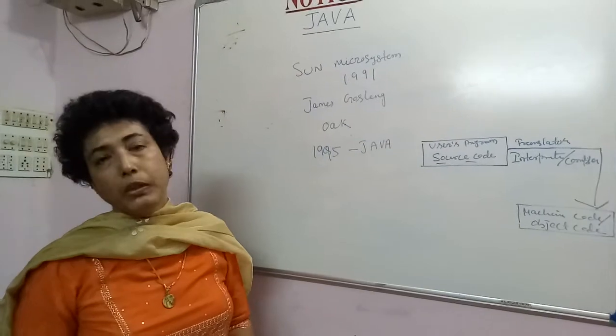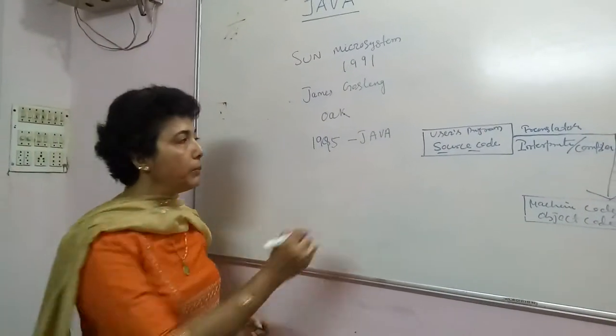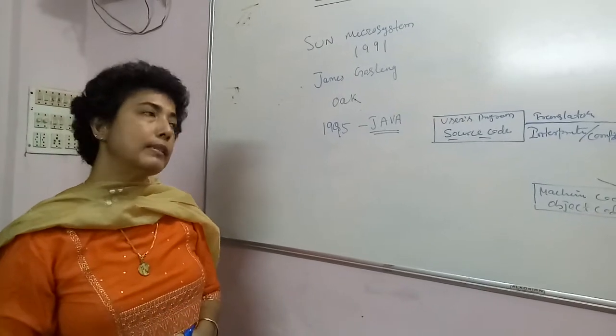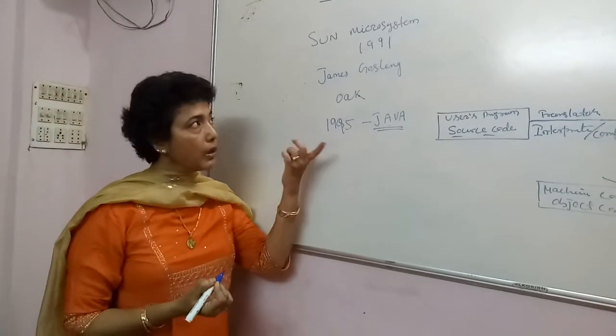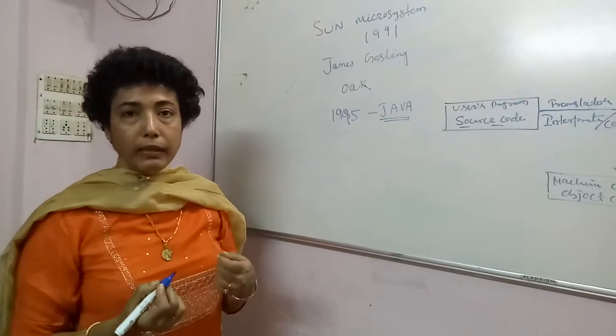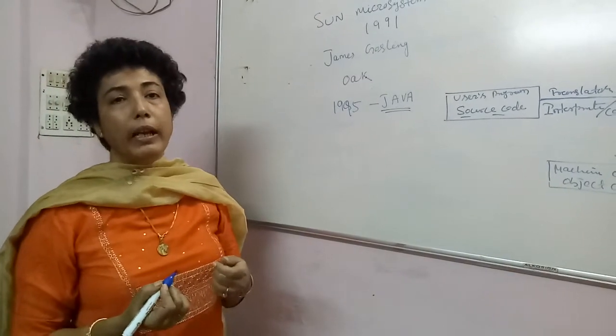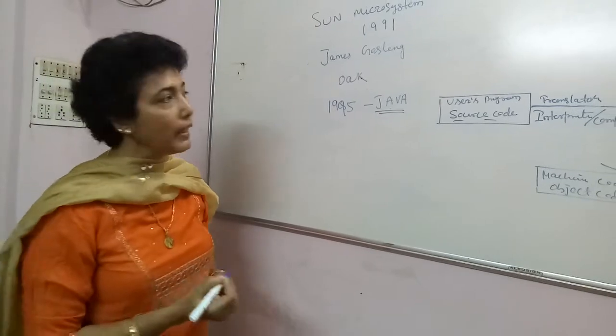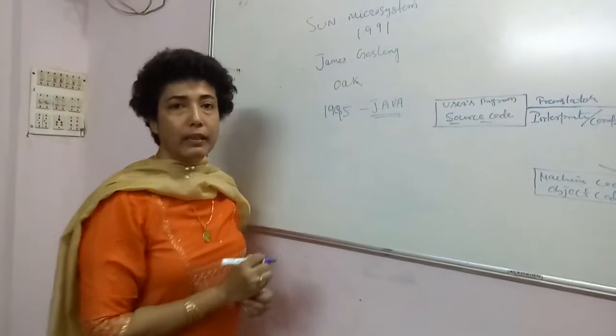Now there are a number of stories associated with the naming of this language as Java. One of them is that James Gosling and his team members were having a coffee one afternoon. The name of the coffee was Java, so from there they gave this language the name Java.